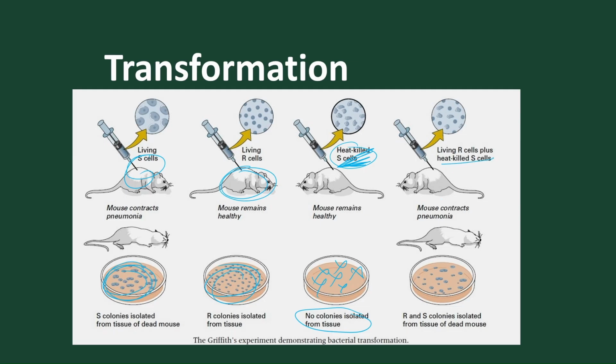But in the next stage, with R and heat killed S3, we find that the DNA is incorporated into the R and we find a new bacteria. Here some modified R2 are present that cause disease, and certain R are present. For example, suppose we have taken 100 R2. After transformation, we find 50 S and 50 R2. This 50 S, converted from R2, will form a capsule and cause death. So this is how transformation takes place.